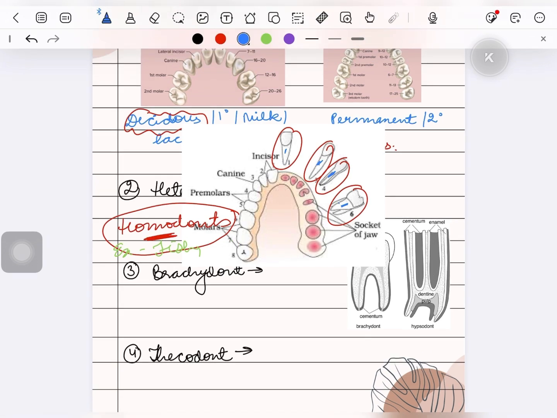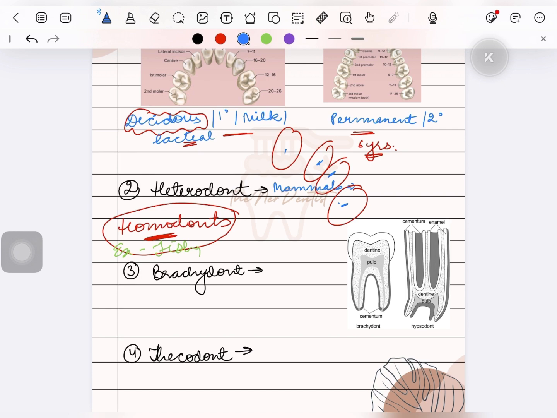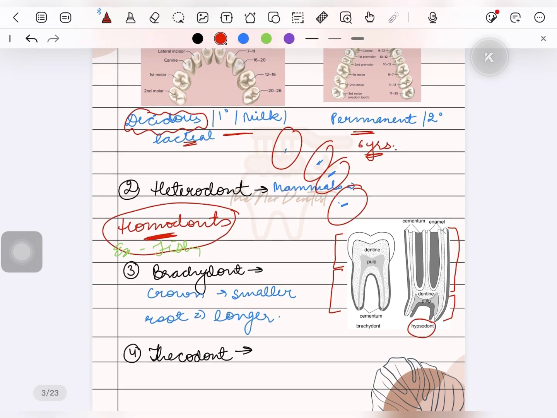Next term is brachydonts. Humans are also brachydonts. Brachydont means that they will have shorter crowns but longer roots. But hypsodonts mean that they will have shorter roots and longer crowns. Brachydonts mean crowns are smaller but the roots are longer.